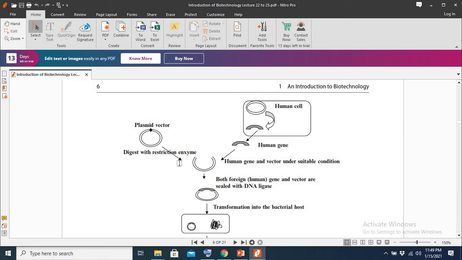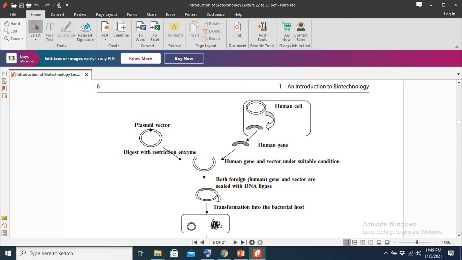What is recombinant DNA technology? It is modification of DNA. Recombinant means when we cut off, chop off, or do engineering in DNA or in a genome. So here we are doing genetic engineering.